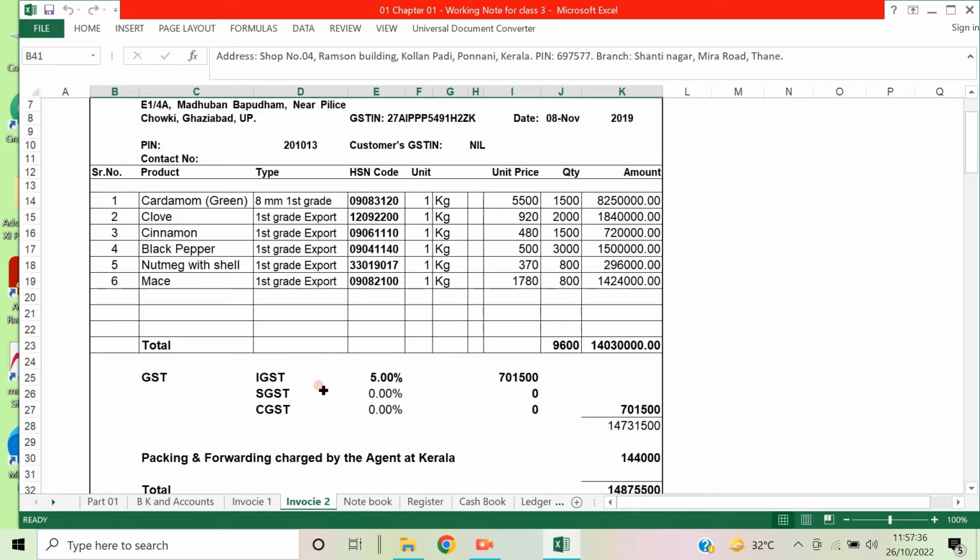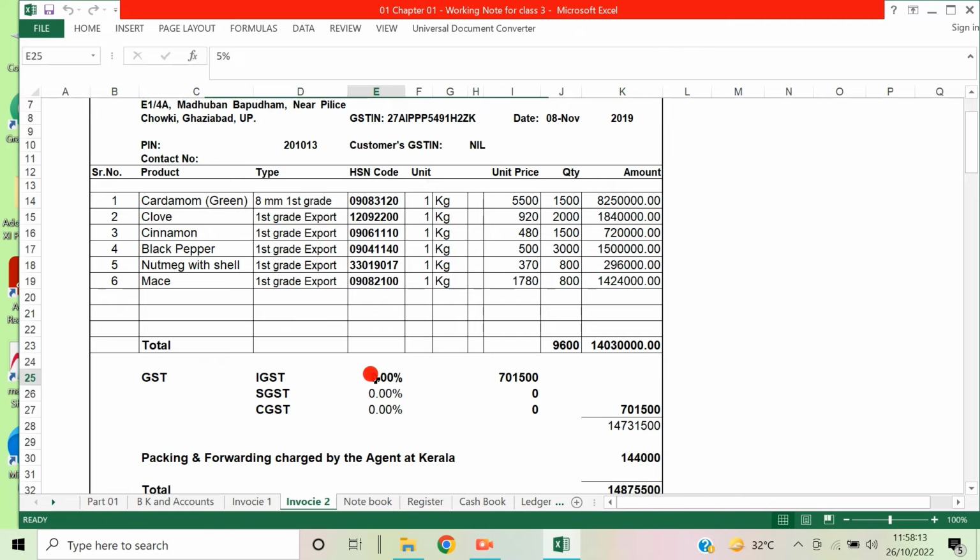The taxes are separate, but if it is an interstate sale, a sale between two states, then IGST is charged. This is the common, that is the total rate of GST on the goods. Whereas if the sale is happening within a state, for example within Karnataka, Tamil Nadu or Maharashtra, then the tax is charged as SGST and CGST equally.